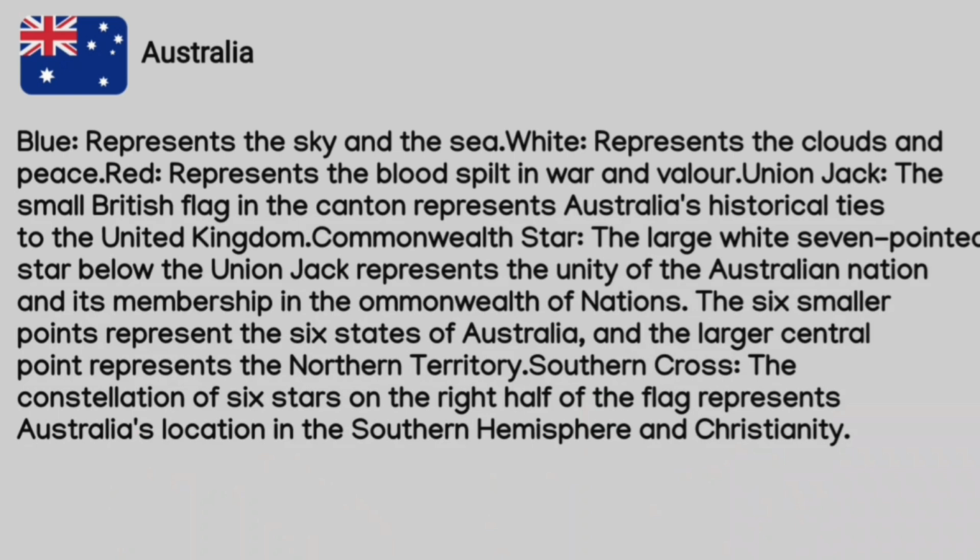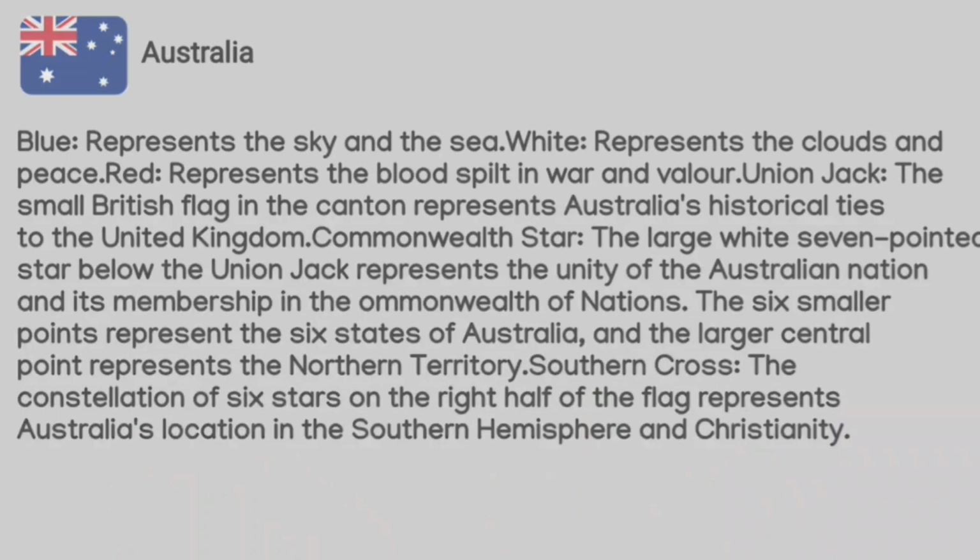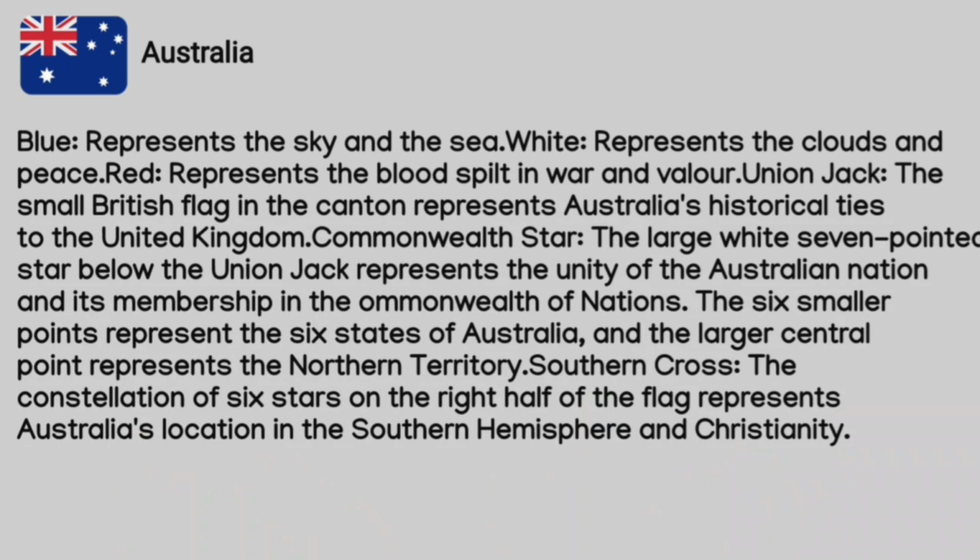Commonwealth Star, the large white seven-pointed star below the Union Jack represents the unity of the Australian nation and its membership in the Commonwealth of Nations. The 6 smaller points represent the 6 states of Australia, and the larger central point represents the Northern Territory. Southern Cross, the constellation of 6 stars on the right half of the flag represents Australia's location in the Southern Hemisphere and Christianity.